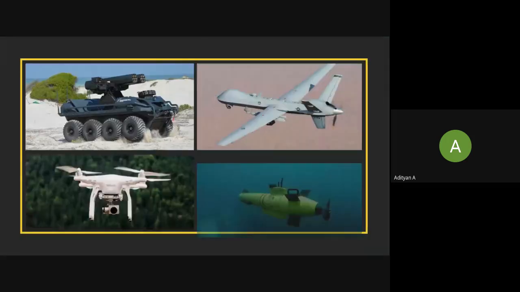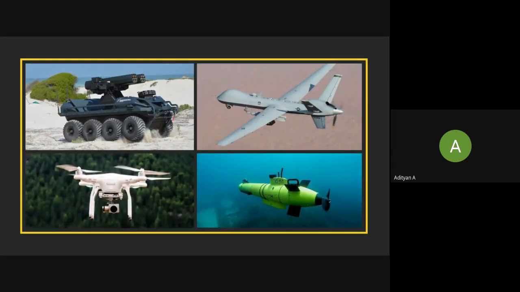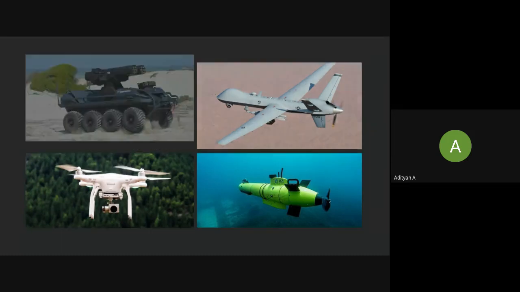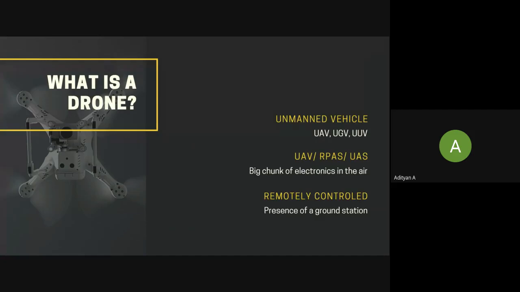Last week we understood that when we say drone, it does not mean something that is in the air. It could be a land-based vehicle, that is a UGV, or it could be a UAV, which is the drone that comes to mind when you picture a drone. And there are underwater drones, something very similar to submarines. After that, we focused on our specific field here, which is the UAV, or unmanned aerial vehicle.